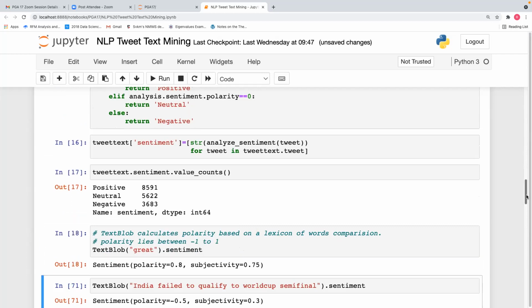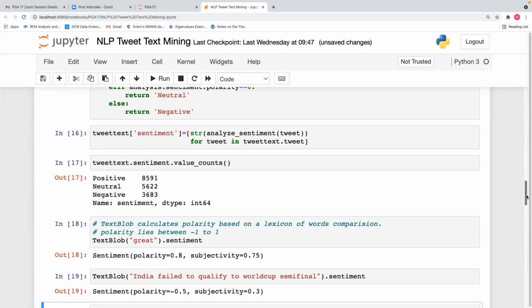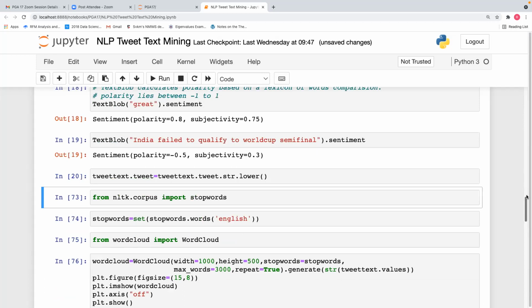Then we discussed how TextBlob calculates the polarity. Then NLTK stop words. Then we converted the text to lower. After the TextBlob sentiment, you need to add this function, string to lower.